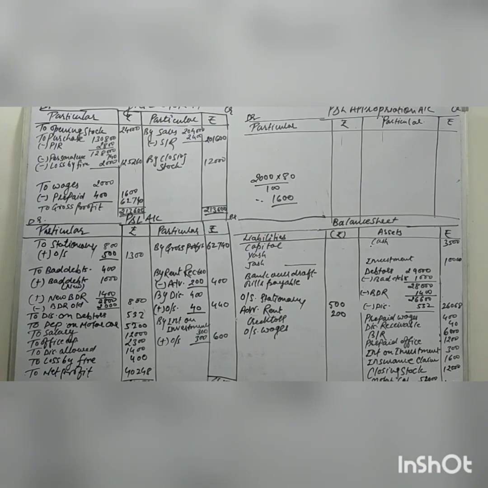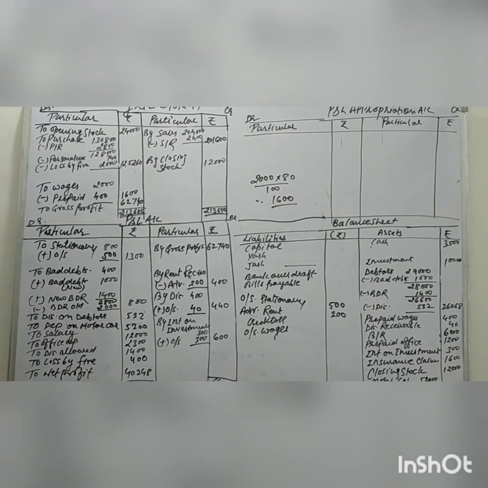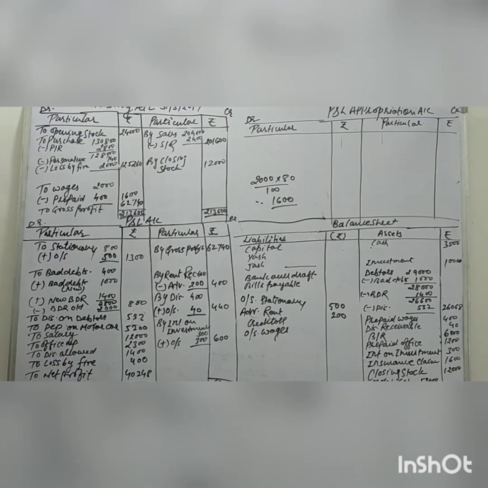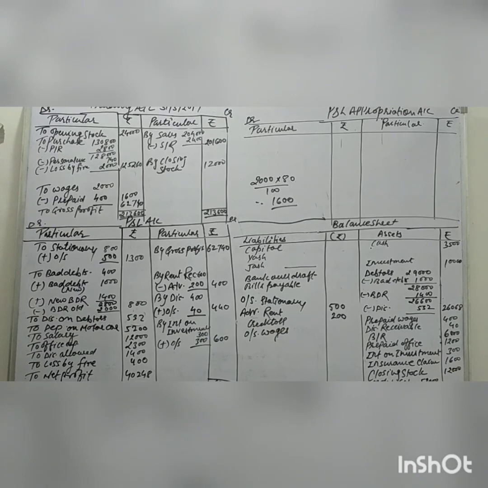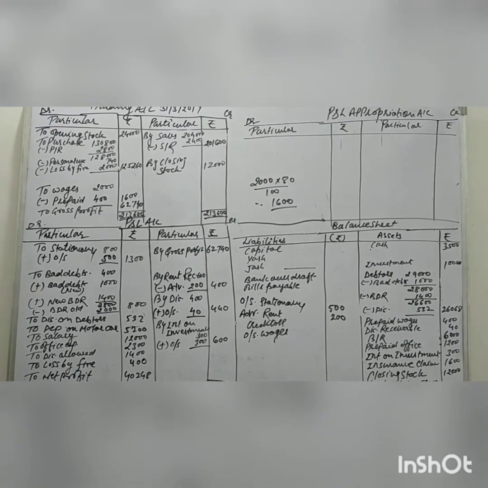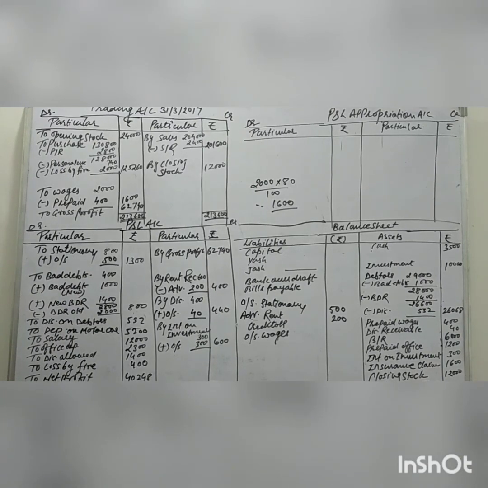Okay. Prepaid office expenses, if prepaid office expenses are given in the trial balance, it comes directly to the balance sheet. So prepaid expenses come to the asset side, just you can see prepaid office expenses rupees 1,200. Okay. 1,200 is given just over there on the balance sheet asset side. Next, now come to the trial balance credit side.